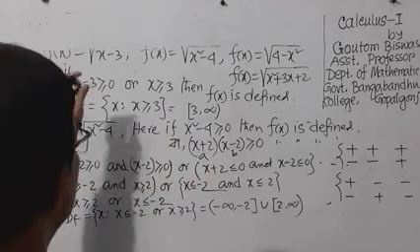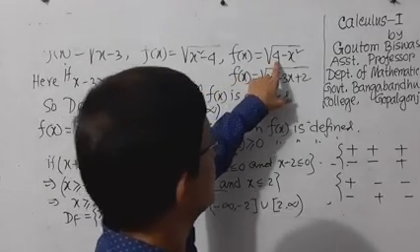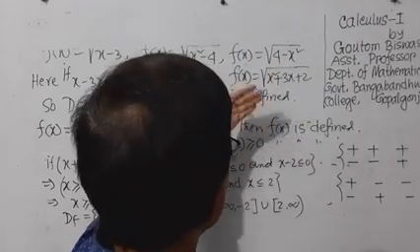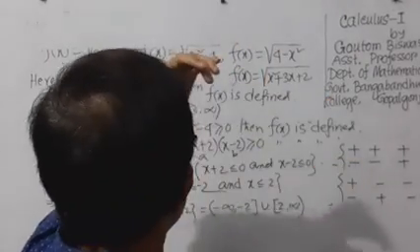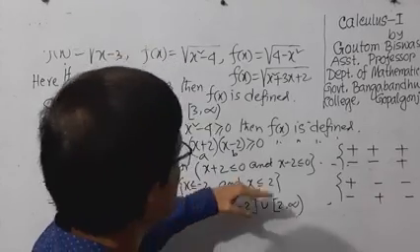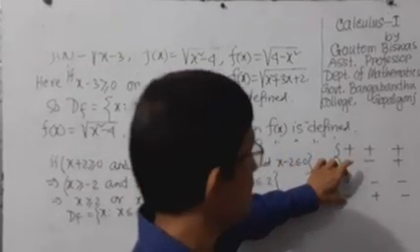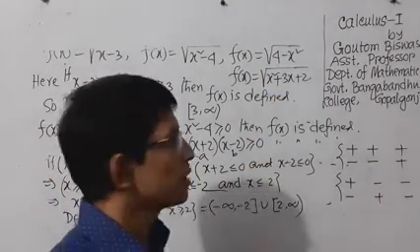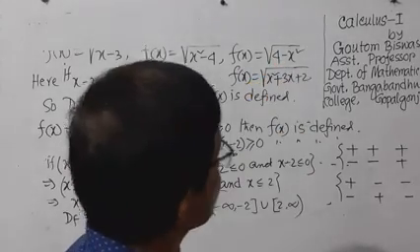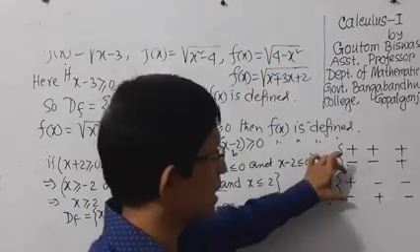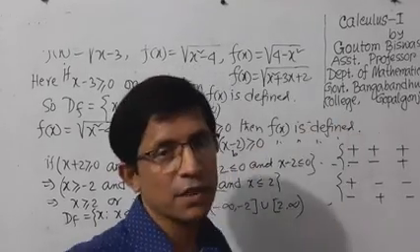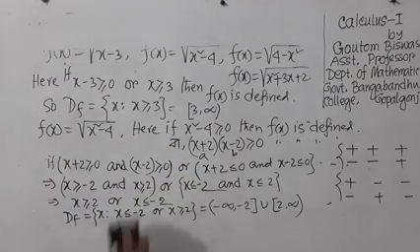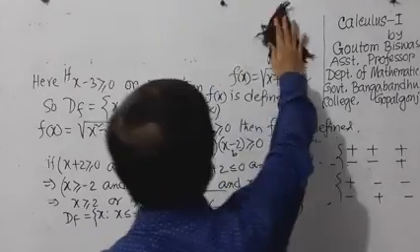In the same way we can find the domain of this function, and it can be easily calculated, because here this system should be taken: 4 minus x square greater than or equal to 0, and if you multiply by the minus sign you will get x square minus 4 less than or equal to 0. Then you will take this assumption and you can easily find out the domain of the function. In this system you will be able to find the domain of all functions given here.